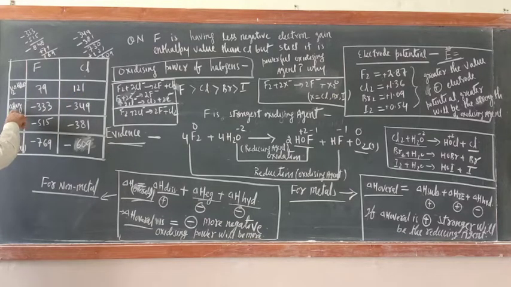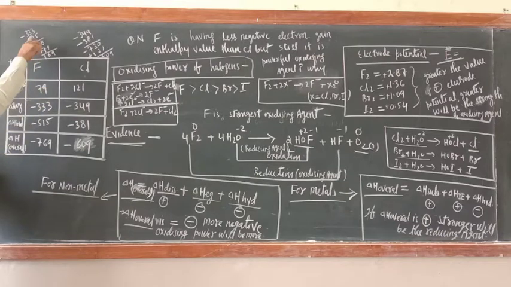Delta H Eg, electron gain enthalpy. For fluorine, what is that one? Minus 333. And for chlorine, minus 349. Electron gain enthalpy value for chlorine is more. Hydration enthalpy of fluorine is minus 515, and for chlorine minus 381.